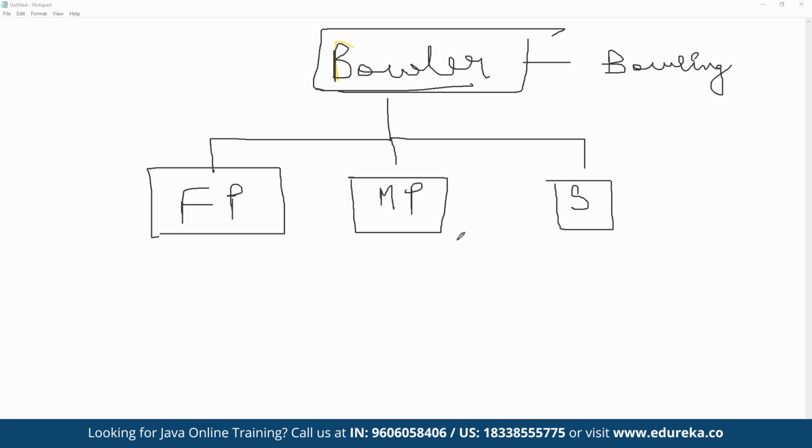So the main idea here is that the same name tends to have multiple forms. All three of these classes inherited the bowling method, but their way of implementation is going to be completely different from one another. Polymorphism in Java itself is used for handling these kinds of situations. Basically, we have two types of polymorphism in Java: runtime and compile time.